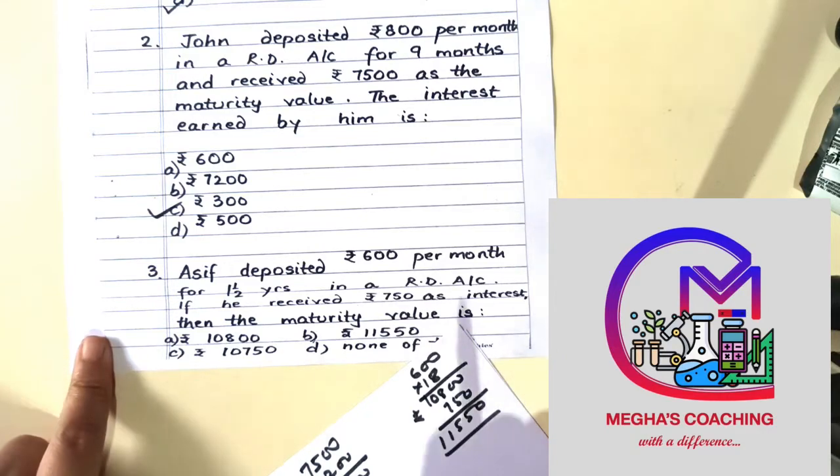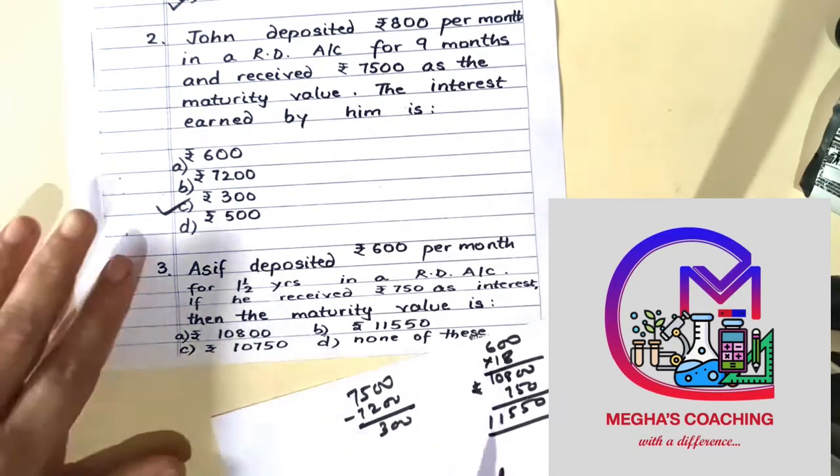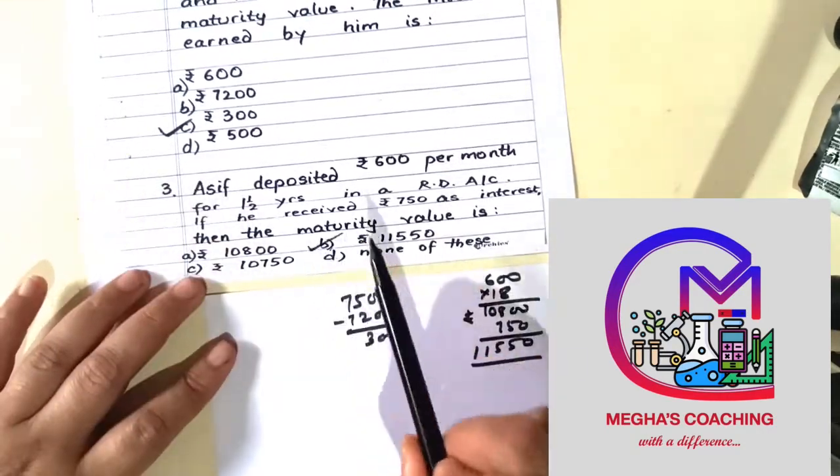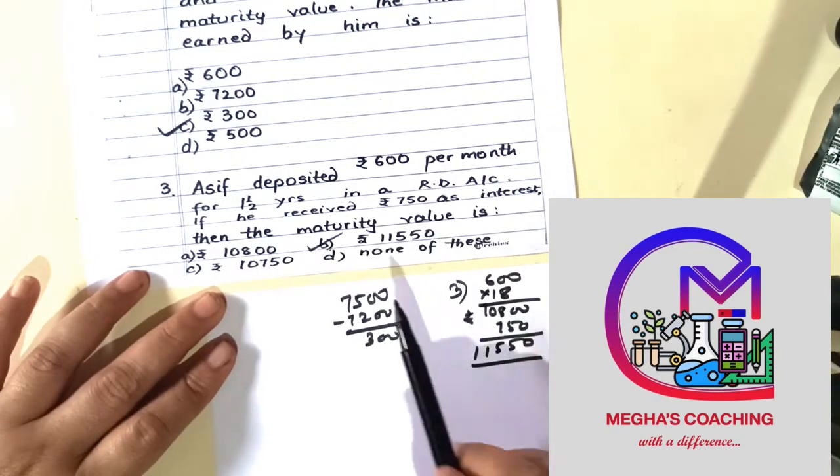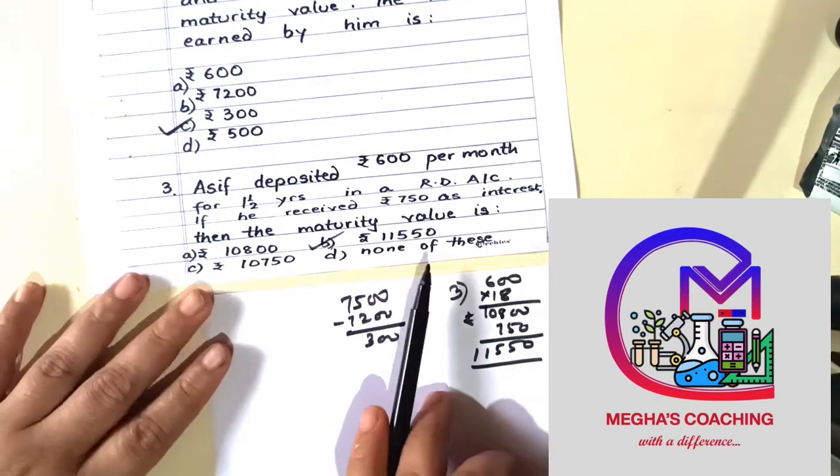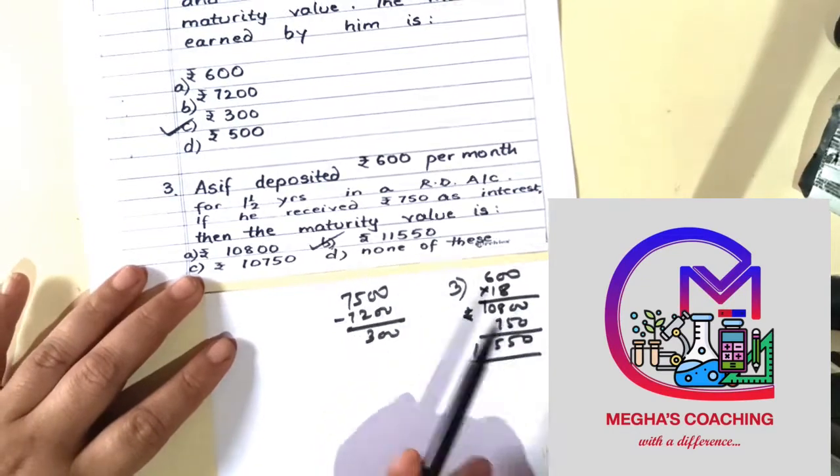Okay, so 11,550 was the maturity value for question number 3.